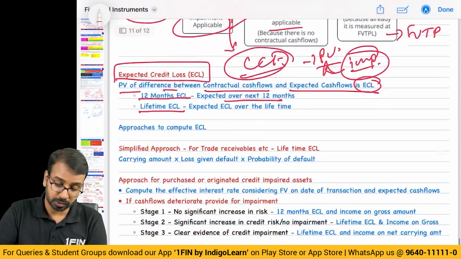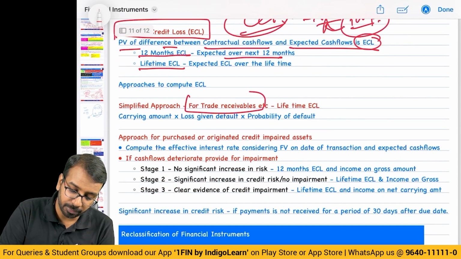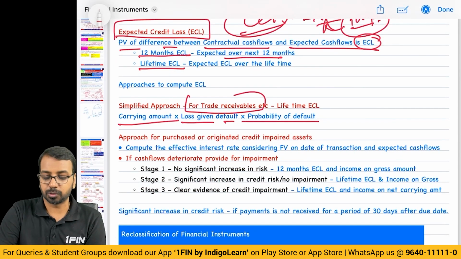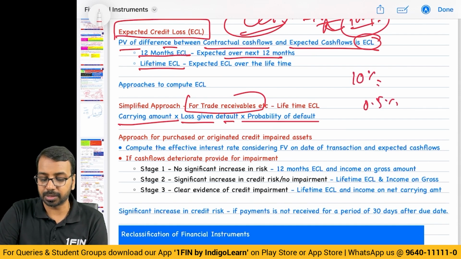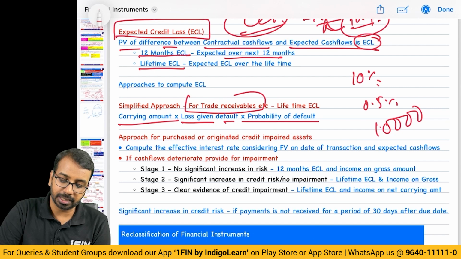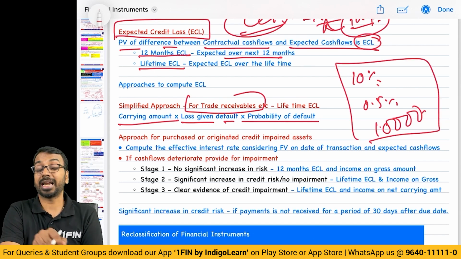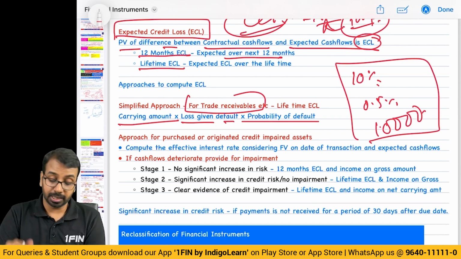and depending on various category of asset, we book the losses. Now, for trade receivables, we will directly take the loss given default into probability of default into carrying amount. So, they will give you some percentage. There is a 10% probability of default. Default is 0.5%. Multiply that with carrying amount of 10,000 and you will book the loss. There is one standard question. Please revise that question for the examination.